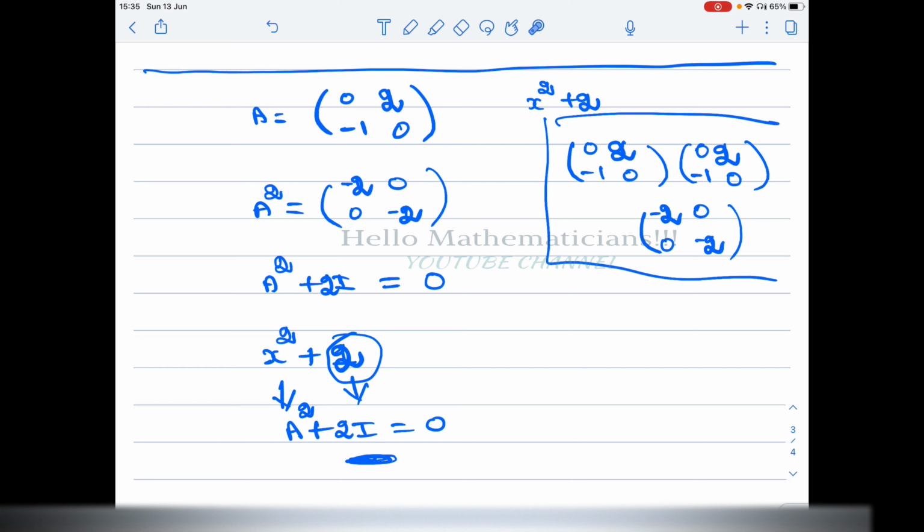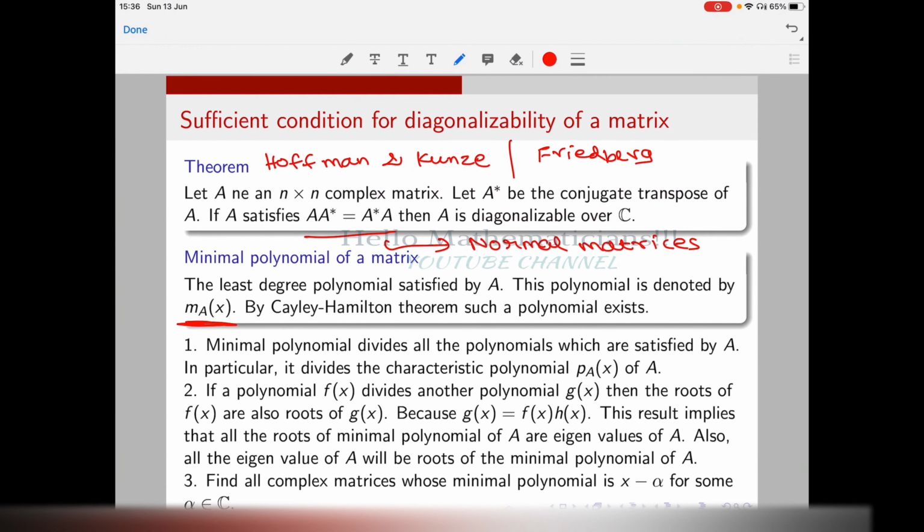Okay. So in general, for example, A could be a 10 by 10 matrix. So the characteristic polynomial will have degree 10, but the least degree polynomial satisfied by A could be of degree 3, 2, 1, or any number between 1 to 10. So the least degree polynomial satisfied by A is what we call the minimal polynomial of A. So we know what a minimal polynomial is.